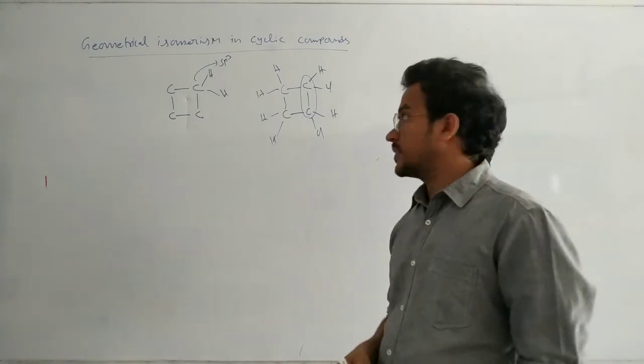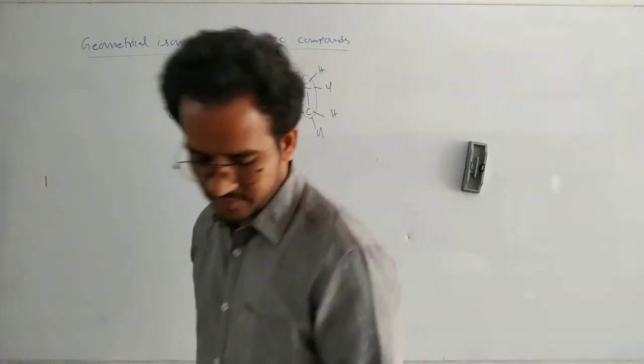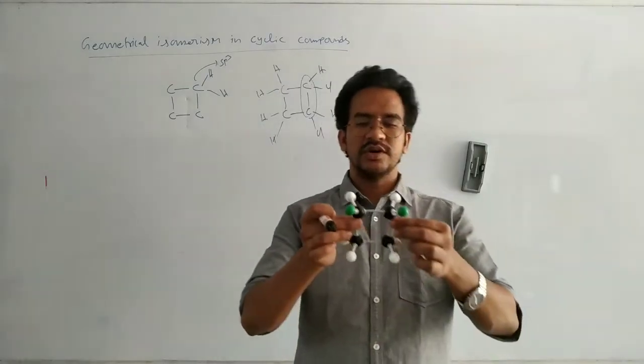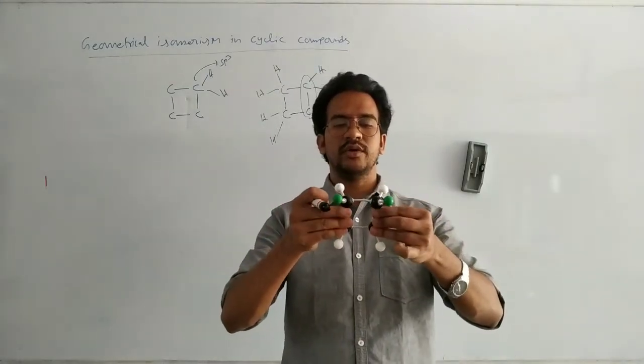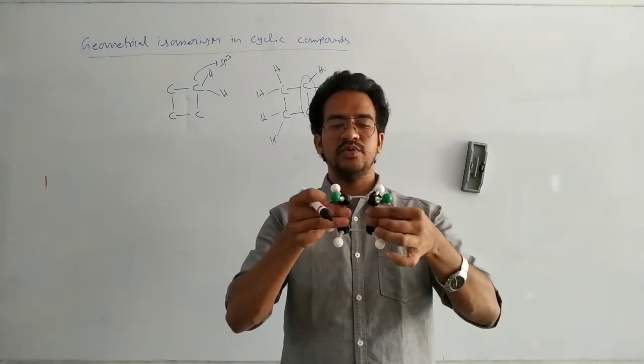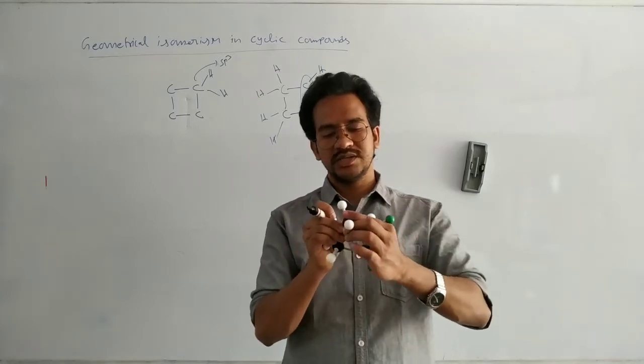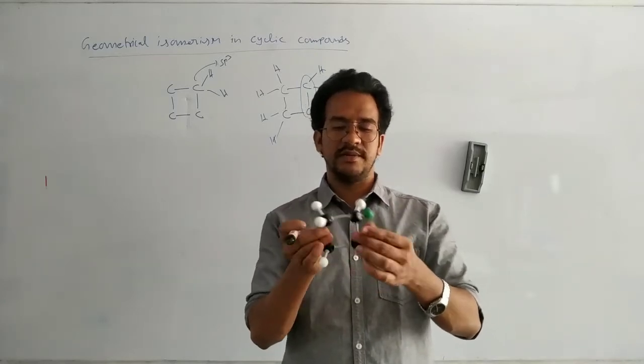How can we explain the geometric isomerism? You can see it like this. It is a cyclobutane, 1,2-dichlorocyclobutane. This 1,2-dichlorocyclobutane can exist in two different forms, one is the cis and one is the trans.